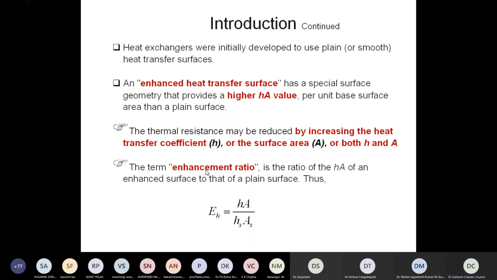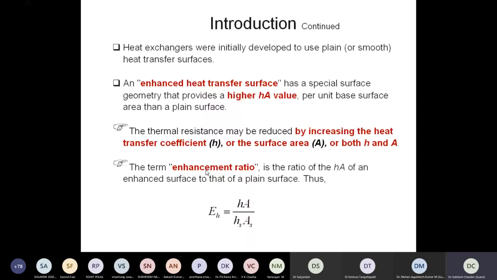The thermal resistance may be reduced, or heat transfer can be increased, by increasing the heat transfer coefficient, or by increasing the surface area, or both. This is what ultimately we are doing whenever we talk about enhancement by any means. We are either trying to enhance the value of H, or the value of area, or both H and A, right?